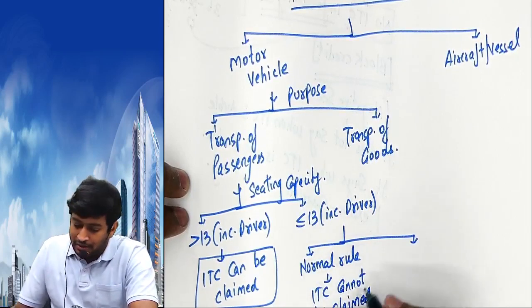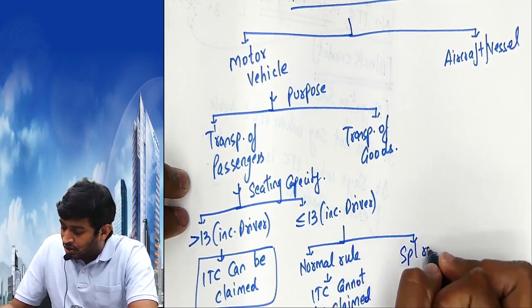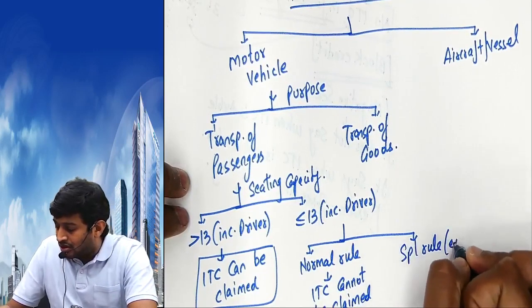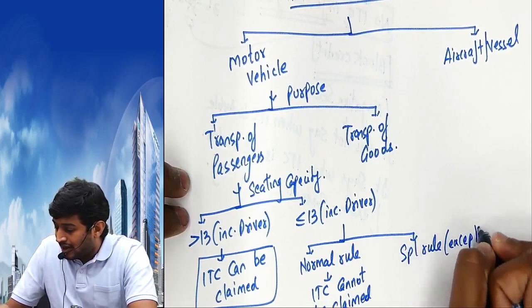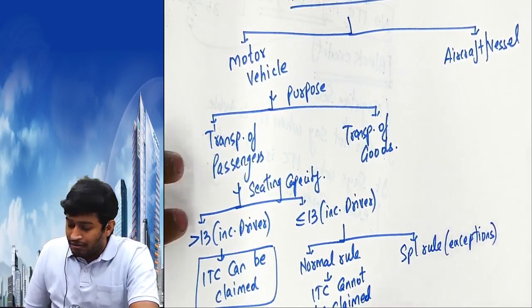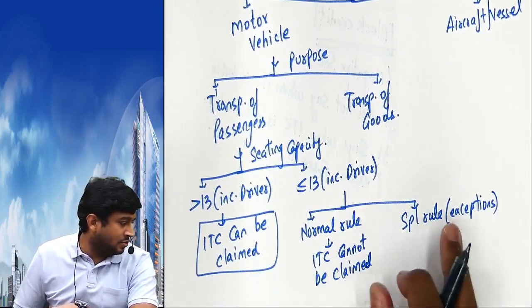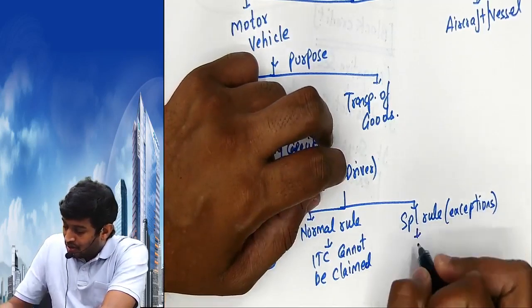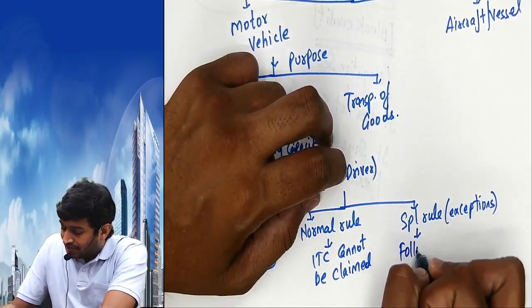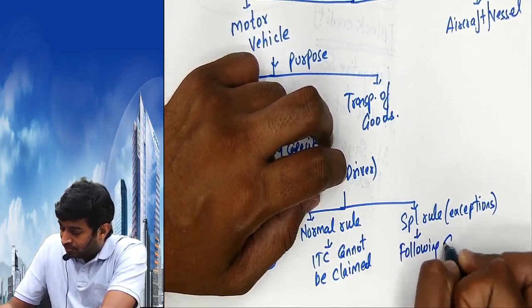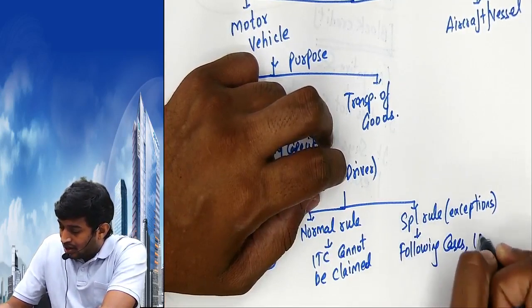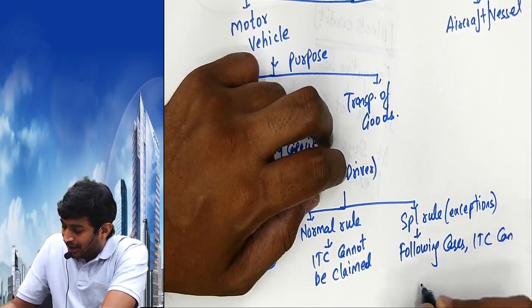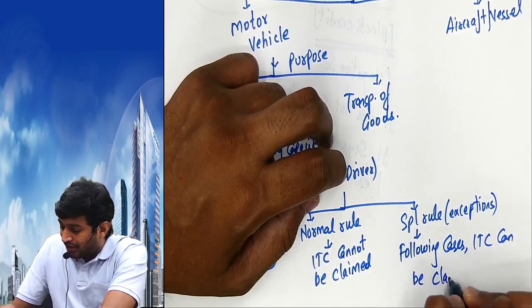Special rule means these are exceptions. Exceptions mean normally ITC cannot be claimed, but under the special rule ITC can be claimed in the following cases. What are those? I'll tell you in 5 minutes.